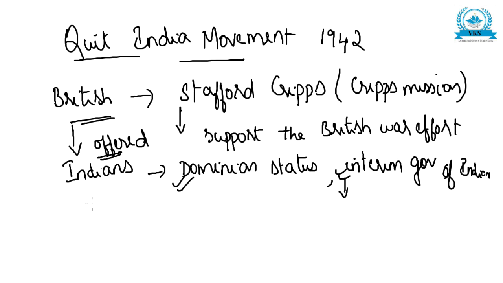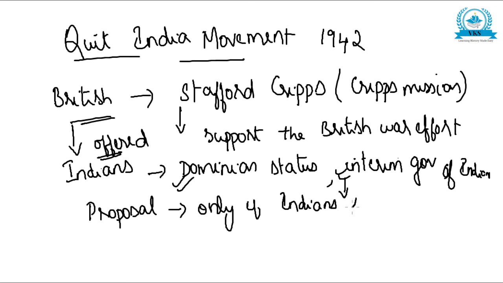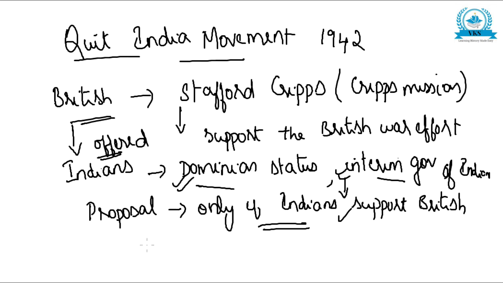But the thing was that this offer would come into effect only if Indians supported the British in the World War. This was the clause or the condition kept by the British. So the British said if Indians support the British in the World War, then Indians will be given dominion status and an interim government. This was the offer given to the Indians by the Cripps mission, or by Stafford Cripps.